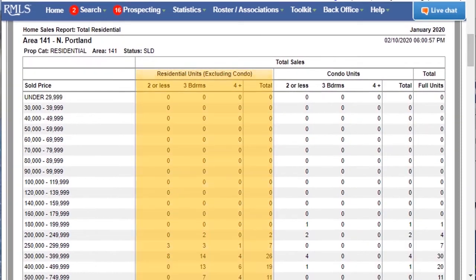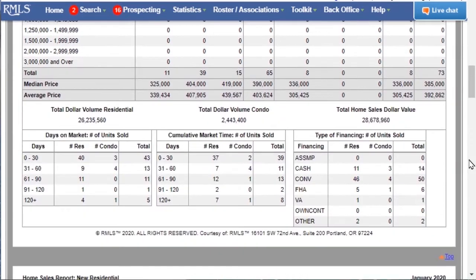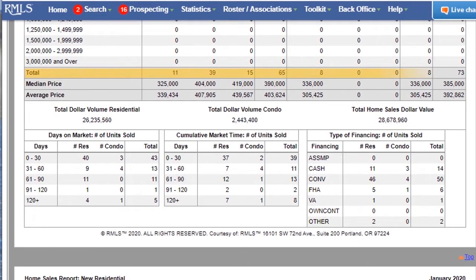Each report separates residential and condos, and at the bottom creates a total, median, and average price grid. We also have a summary of days on market, cumulative days on market, as well as a summary of the financing types used.